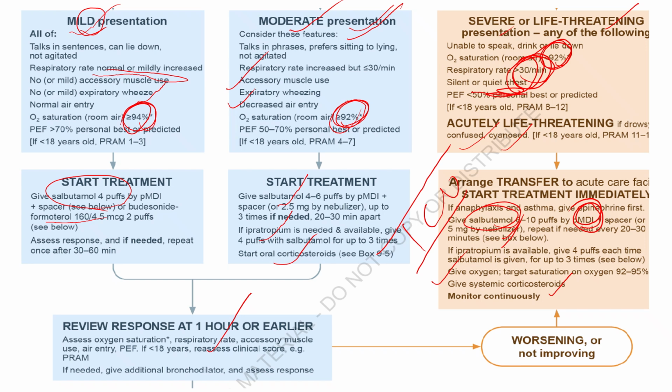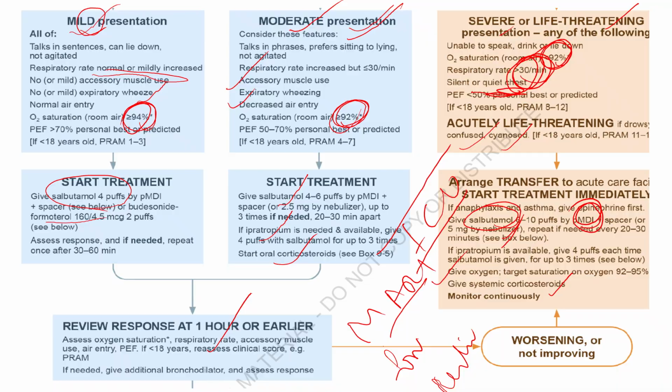If these patients are improving, then we have to discharge the patient. So we have to give them MART therapy, which is the maintenance therapy, formoterol and ICS combination. And you can also give reliever therapy, which is salbutamol or ipratropium, and assess these patients. You have to tell them the inhaler technique, correct device use, adherence, and ask them to follow up after 4